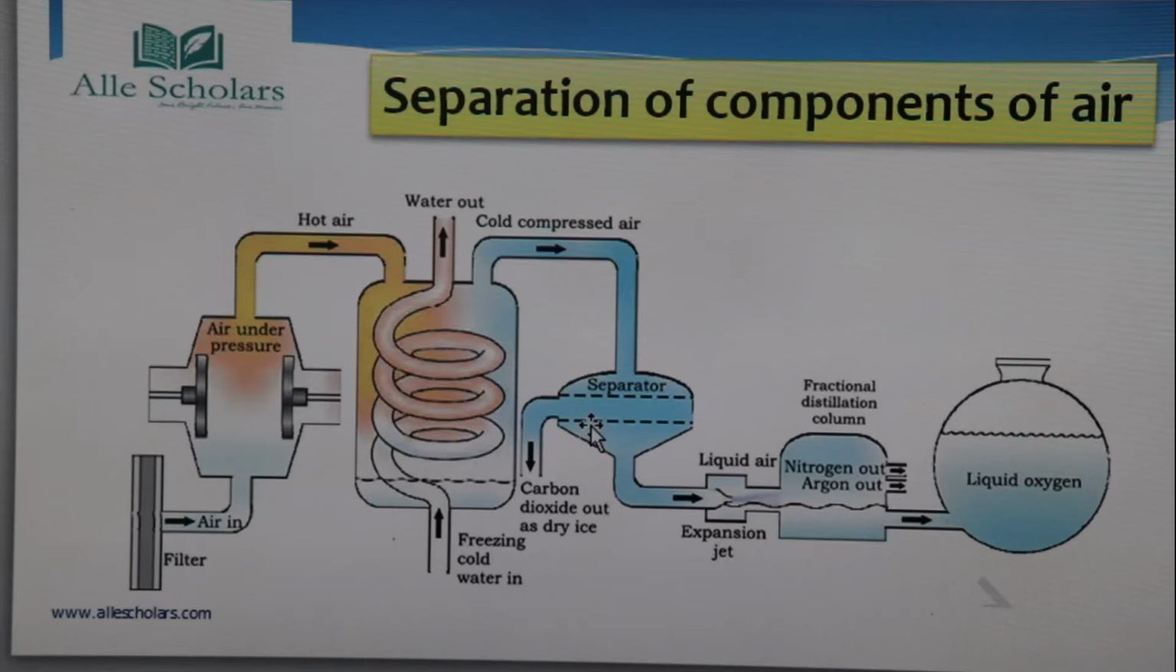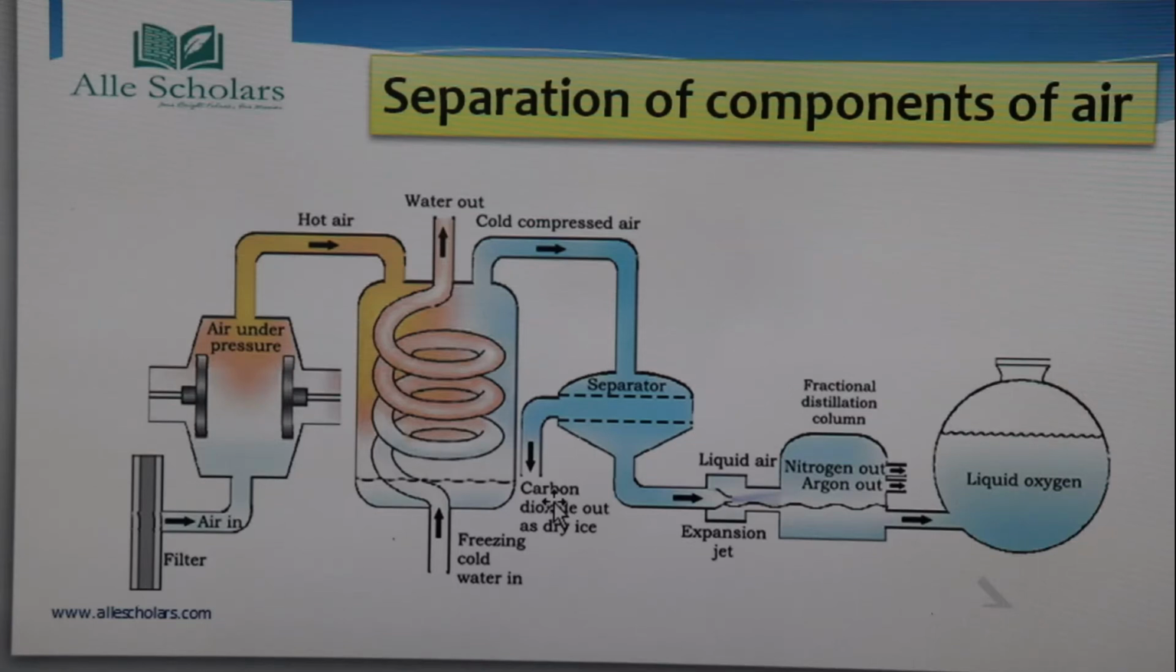Now what happens is that this CO2 gas, that carbon dioxide gas, is solidified. The gas has become so cold that the CO2 gas will solidify, become solid, freeze. Okay, it is going to change its state from gaseous state to a solid state. So this solidified carbon dioxide is separated out as dry ice.